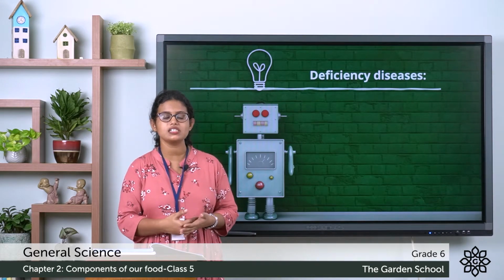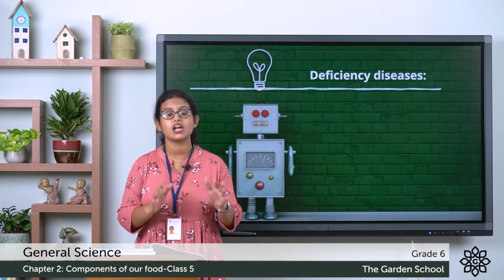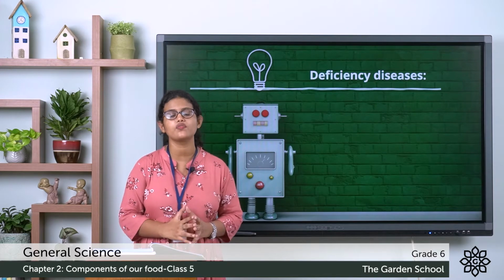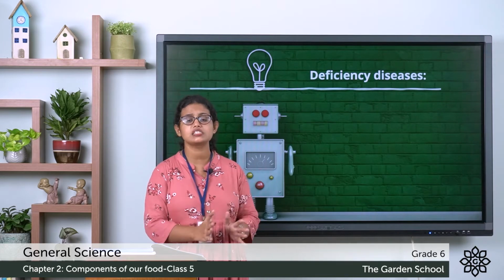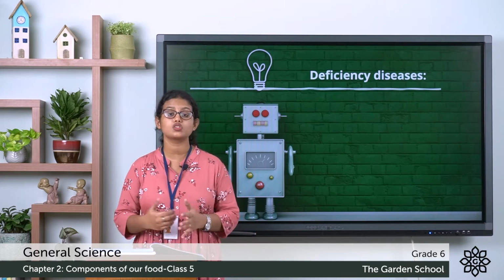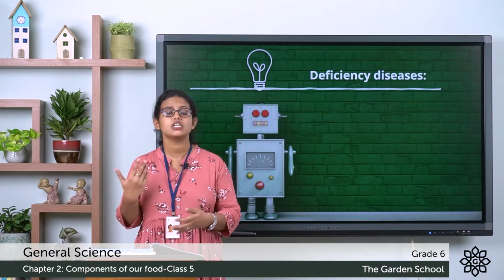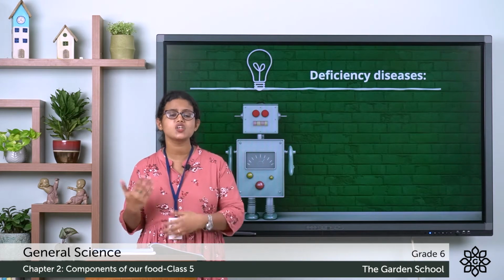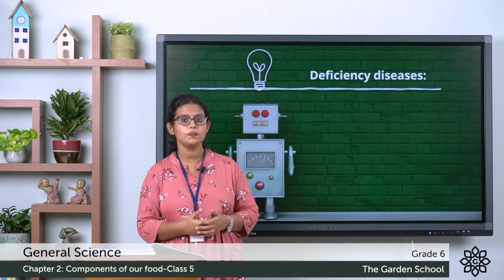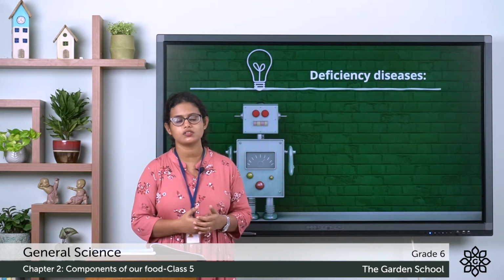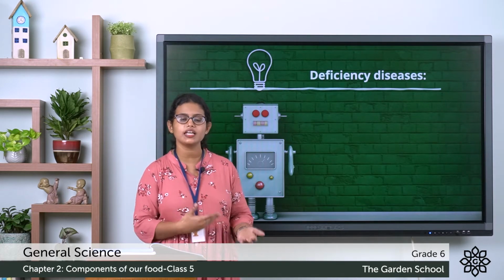Because as we discussed, Ram and Rahul have a fixed time for having their food. But Ram always has the same type of food every day. For his breakfast, lunch, dinner, he used to have the same food. So what about Rahul? Rahul has different types of food. He eats different types of food, so he gets all nutrients required for the body. But in case of Ram, he is getting only some nutrients. Some nutrients are missing. So that is why he is getting sick often.